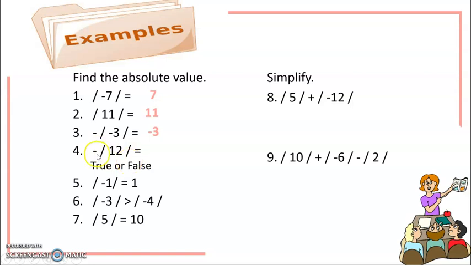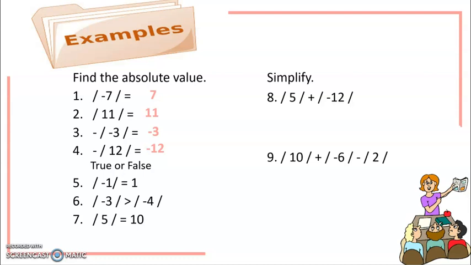Another example. Let's say we have negative absolute value of 12. Getting the absolute value of 12 is positive 12. However, again, there is a negative before the absolute value. So, we need to put it before the 12. So, that is why the answer here is negative 12.